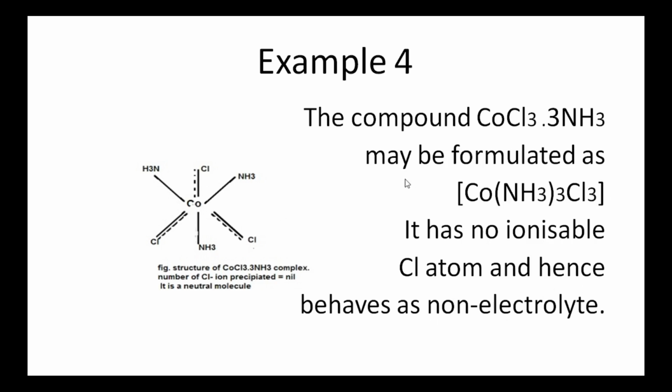It is non-ionizable. Its structure is given as, in the center it is the cobalt metal atom. These three thick bonds are secondary valencies. These three chlorine atoms behave with dual behavior. That is, these three satisfy both primary and secondary valencies.